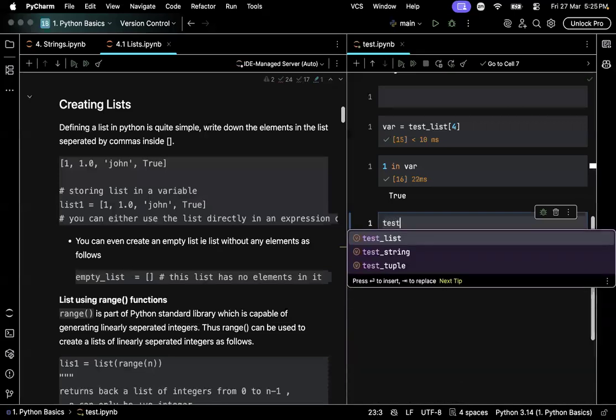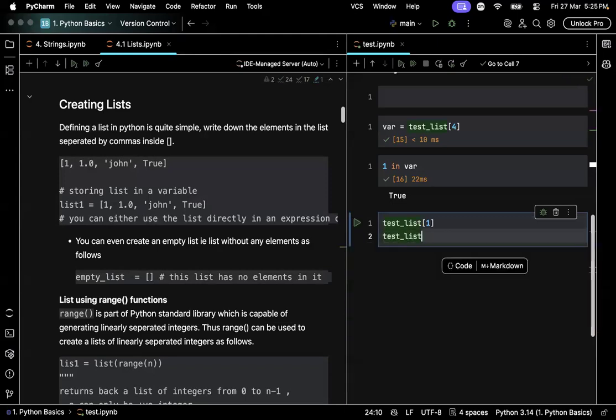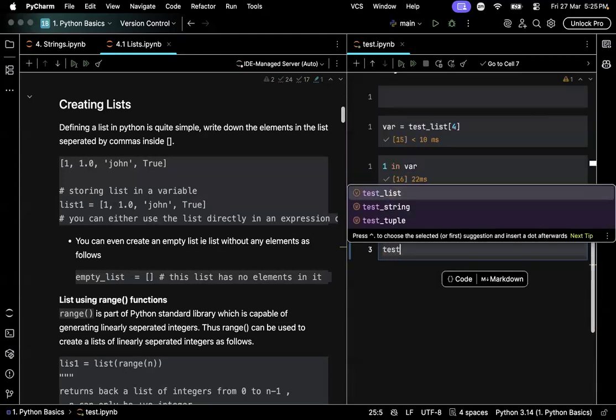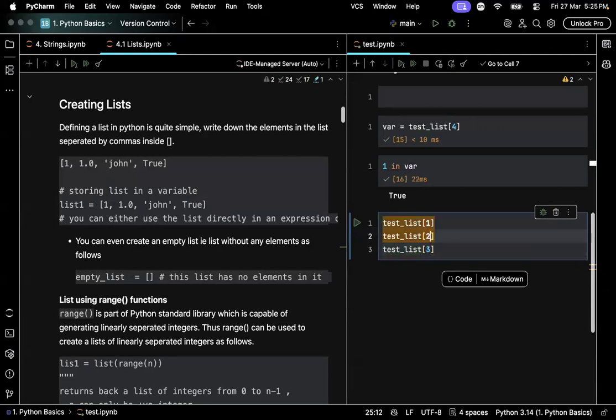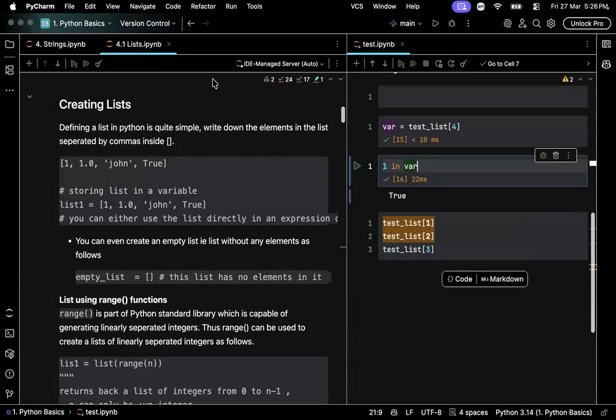That is impossible, impractical. So we need a way to get multiple elements from a string, list, or a tuple at once. And the process of retrieving multiple elements from a string, tuple, or a list is called slicing.